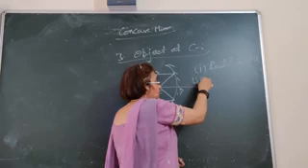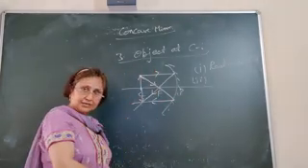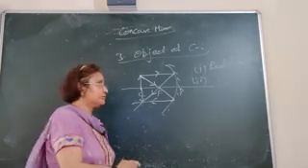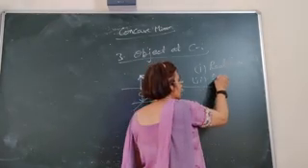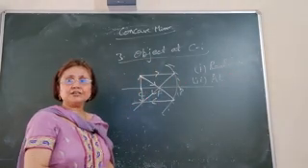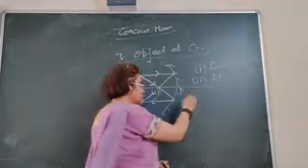The second point, the position of the image. From the figure you can see that the image is formed at the same point where the object is placed. That is, the image is formed at center of curvature. Object placed at center of curvature, and the image is also formed at center of curvature.